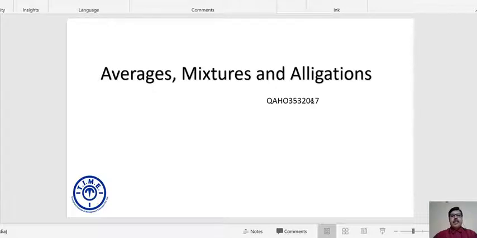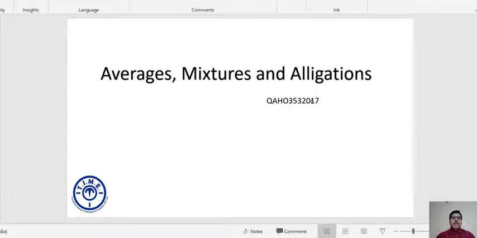Today's topic is averages, mixtures and allegations. Averages is one of those topics which can be treated as one of the pillars of arithmetic. The concept of averages is very useful across all chapters of quantitative aptitude, and in particular arithmetic.